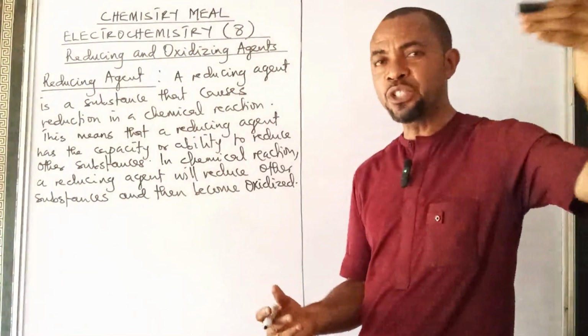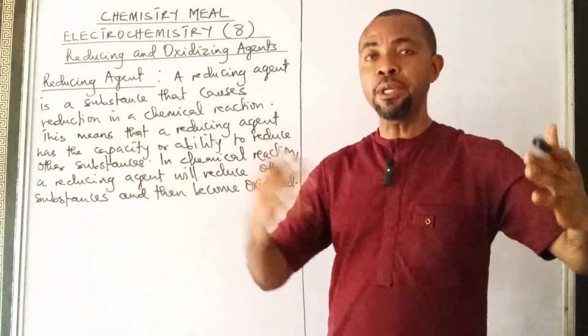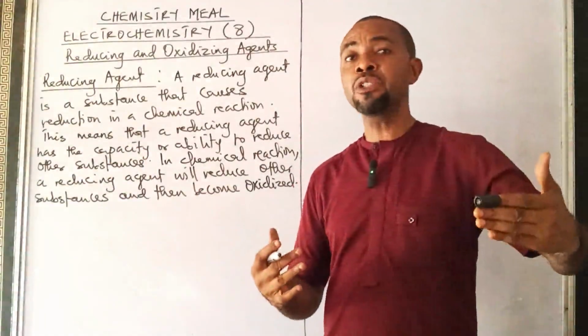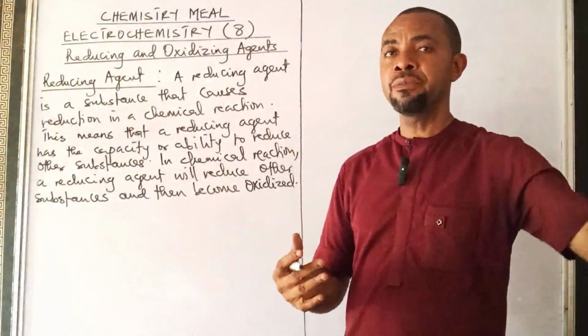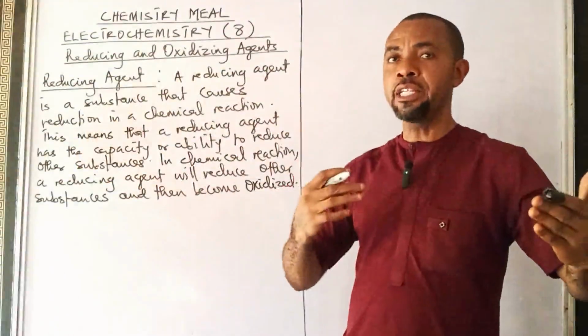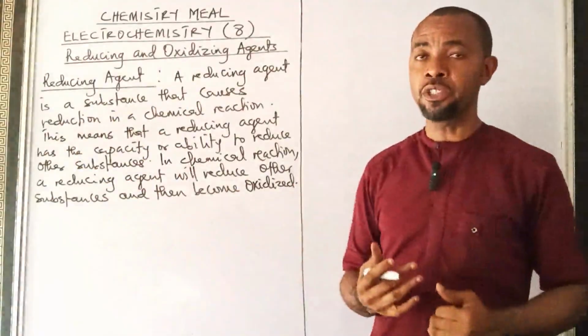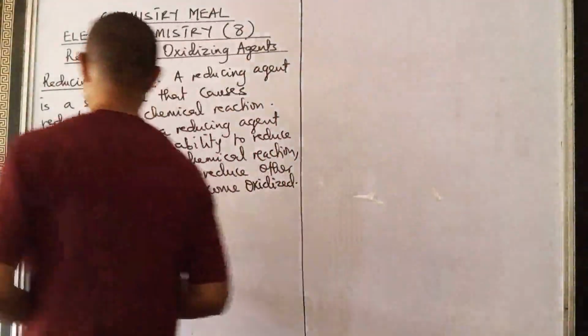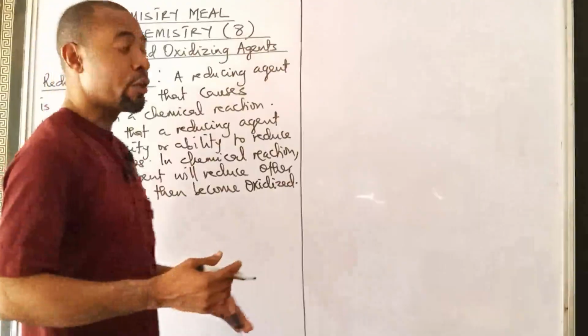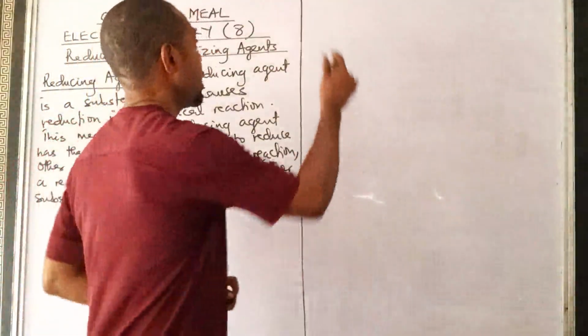So as they are reducing other substances, they are becoming oxidized. So as they are carrying out reduction action, oxidation is occurring in them. So they will reduce other substances and they will become what? Oxidized. This means that a reducing agent will undergo what? Oxidation in a chemical reaction.